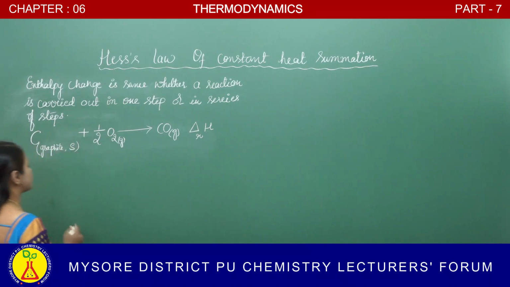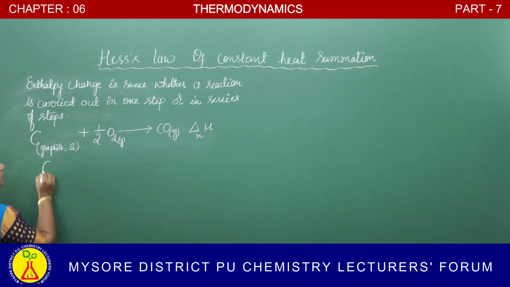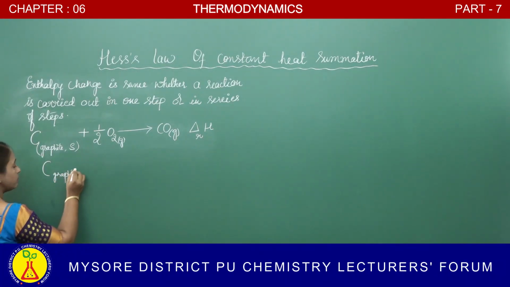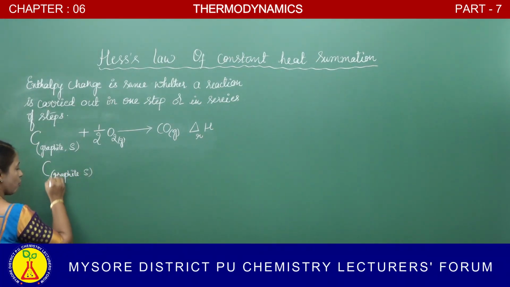What are those reactions? Let us consider the reaction of carbon, which is in a solid form.